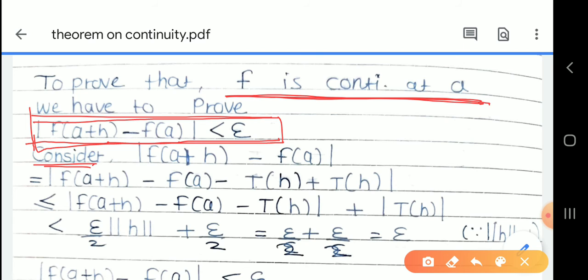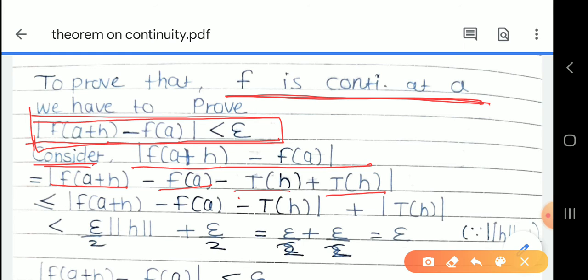So we consider this modulus of f of a plus h minus f of a, and we add and subtract the term T of h inside it.